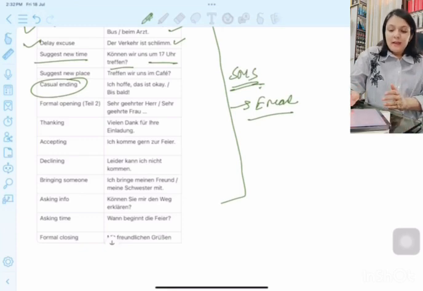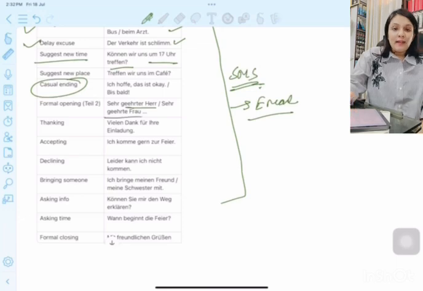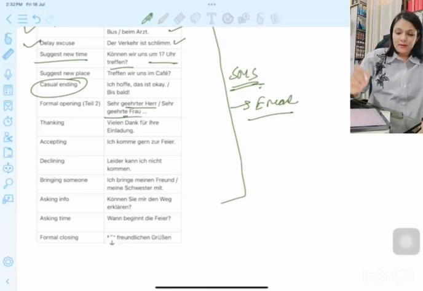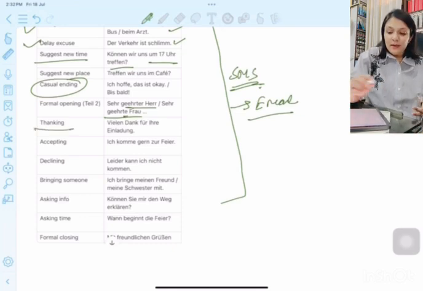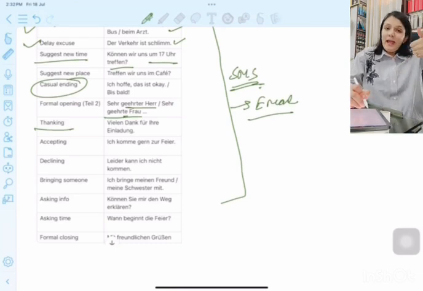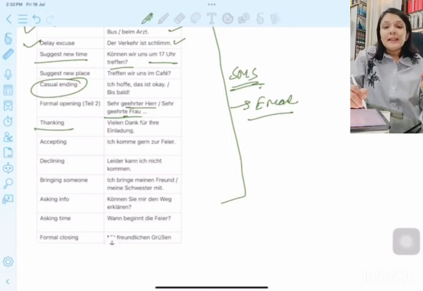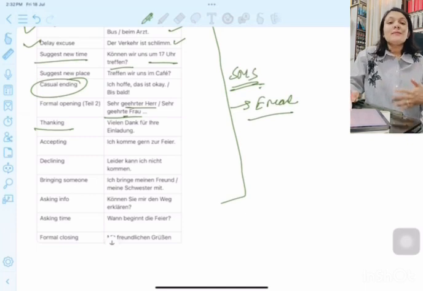Sehr geehrter Herr, sehr geehrte Frau. Always ER with Herr and only E with Frau and the name of the person. Now, you thank somebody for the invitation, you thank somebody for the email. Vielen Dank für Ihre Einladung, vielen Dank für Ihre email. Then either it could be accepting the invitation or the email, or it could be declining the email or the invitation. Then vielen Dank für die Einladung, ich komme gern, ich freue mich sehr.